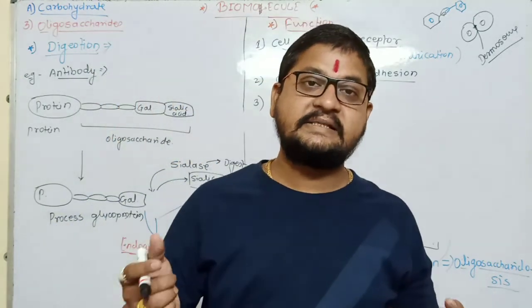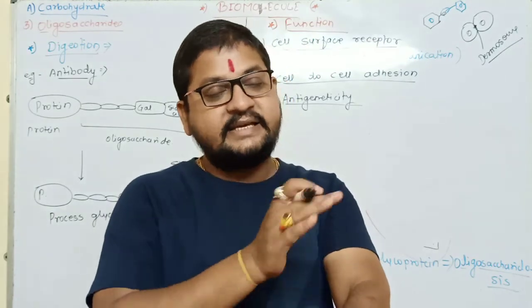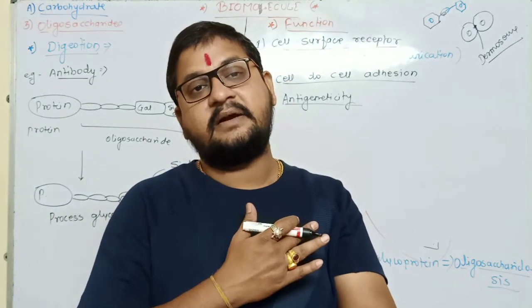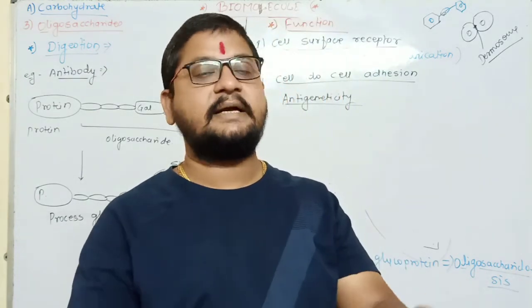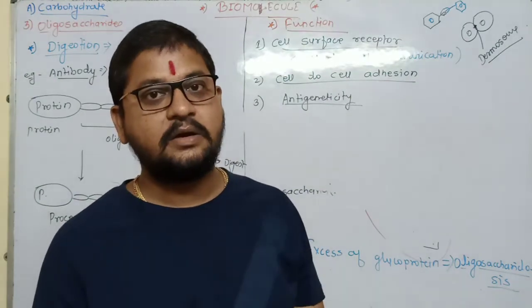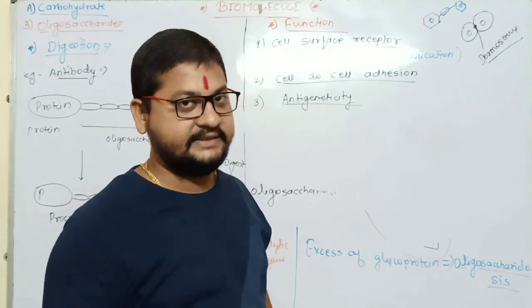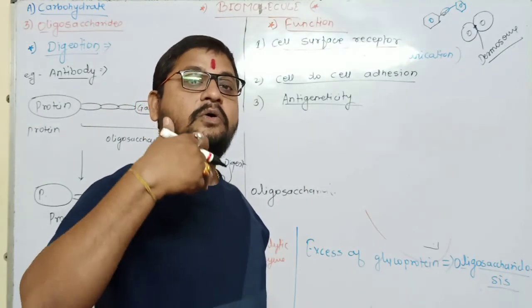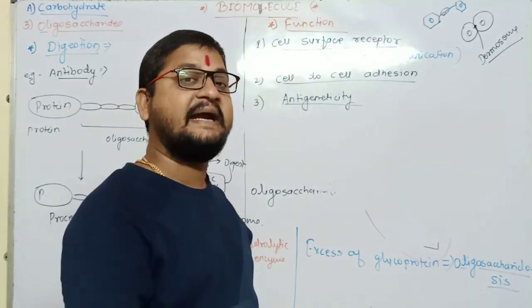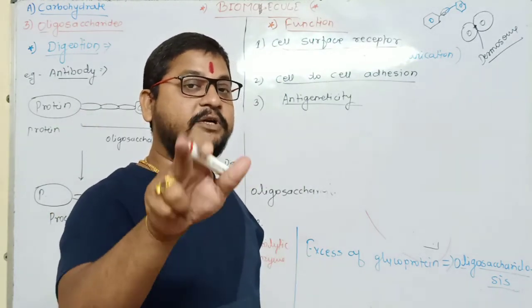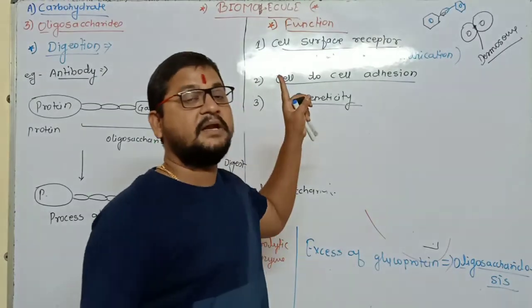Meaning whatever is present inside the body. Take the example of a human. Suppose this is the skin, the boundary. Inside the skin, whatever is present, our immune system recognizes as self. And whatever is present outside the body is called non-self. What is that? Non-self. So for the formation of antigenicity in an antigen. Now what is meant by antigen? Foreign body. This oligosaccharide plays an important role.